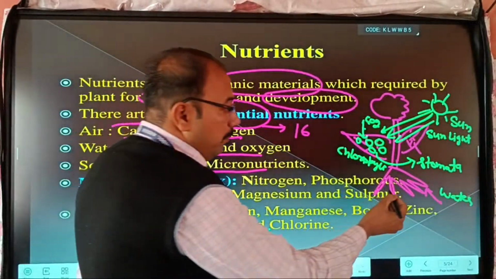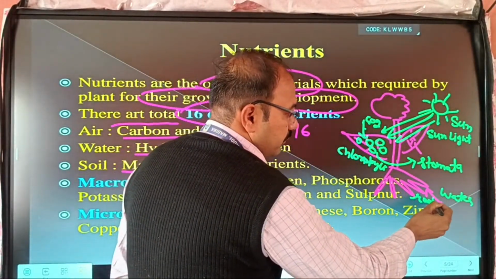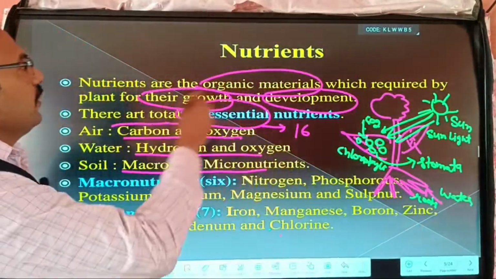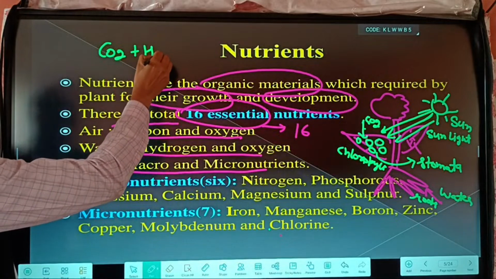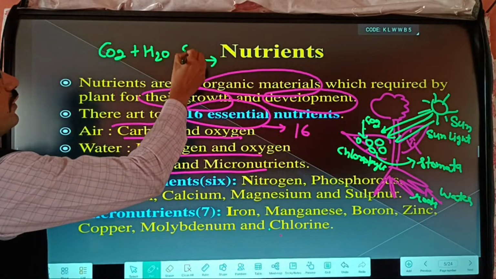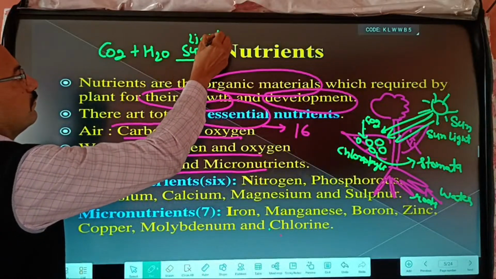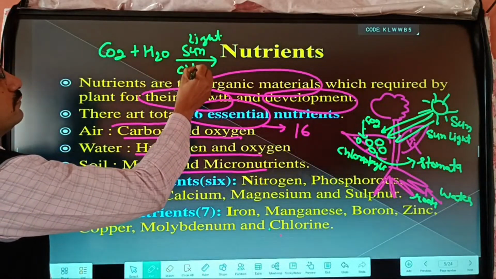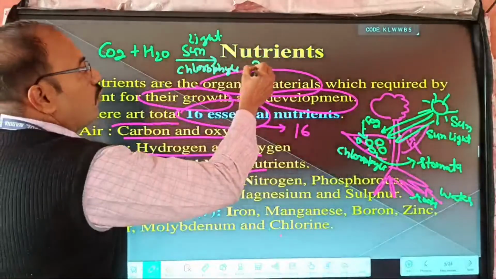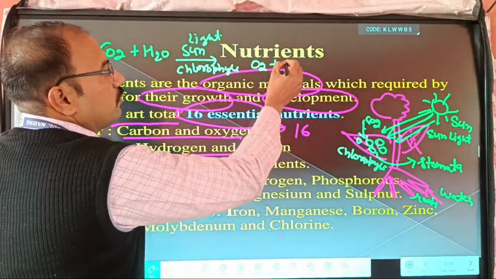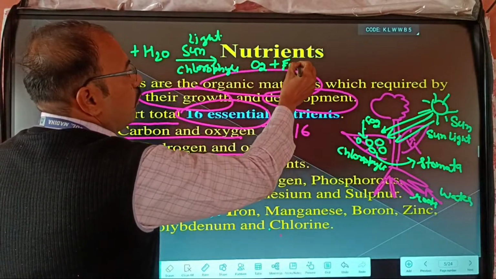Minerals and water are absorbed by the roots. So basically we can write this reaction: CO2 plus H2O in the presence of sunlight and chlorophyll forms O2 plus food, that is, food plus energy.